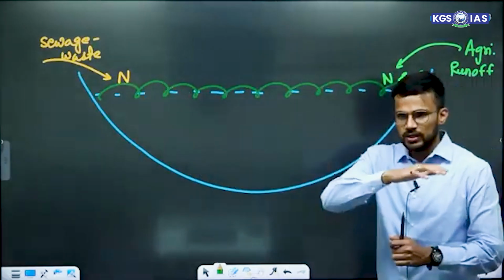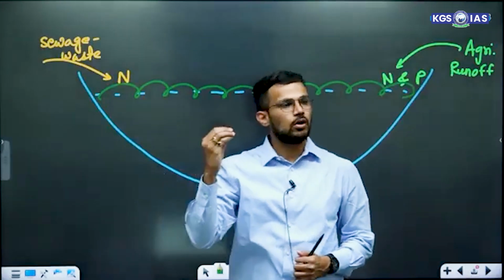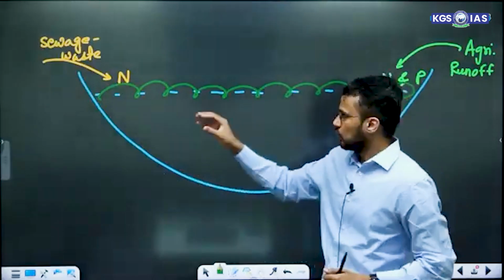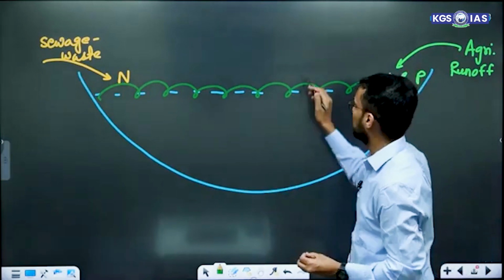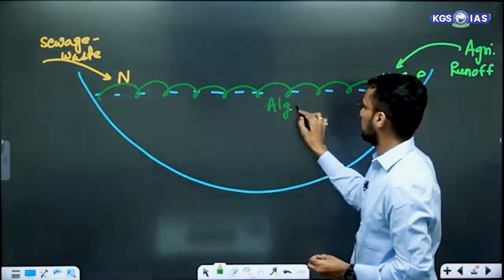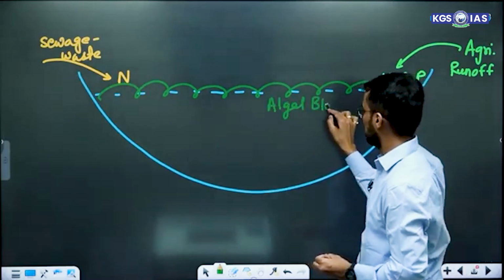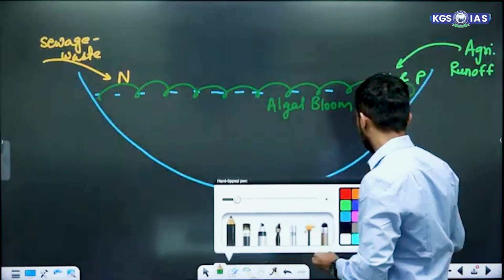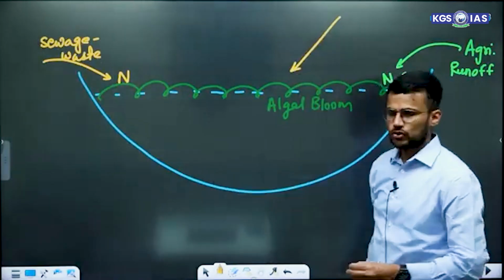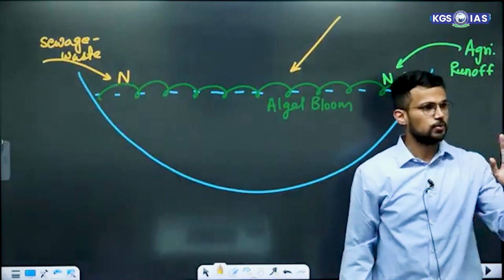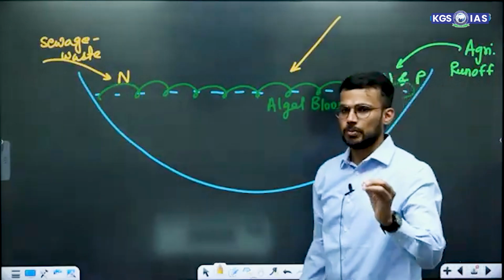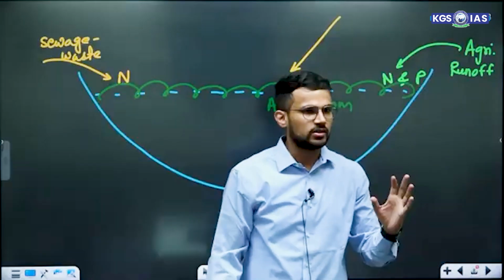Algal bloom will cover up the entire surface of that water body, right? So consider that this dark green is algal bloom. Now as a result of algal bloom, will there be any penetration of sunlight inside this water body? No, sun rays will not be able to penetrate. If sunlight is not able to penetrate, will there be any photosynthesis?